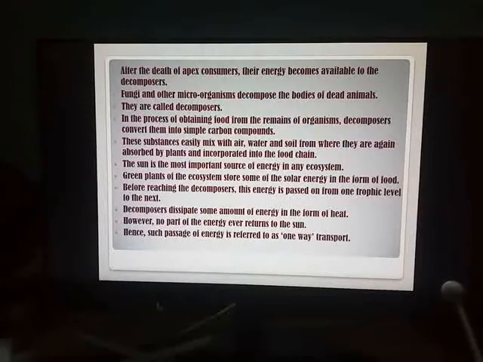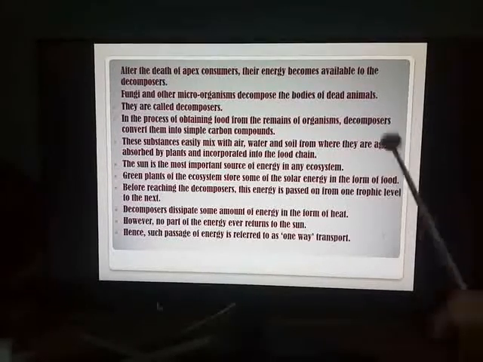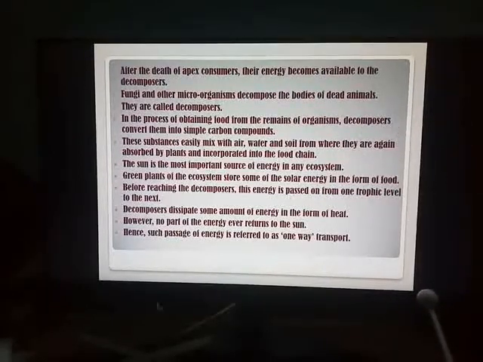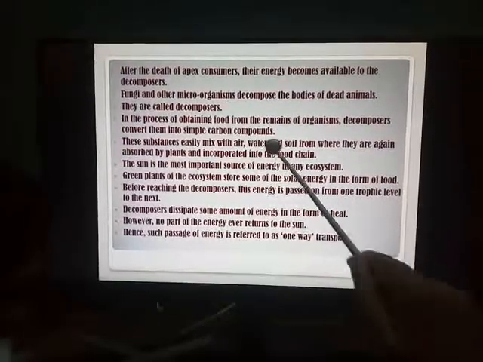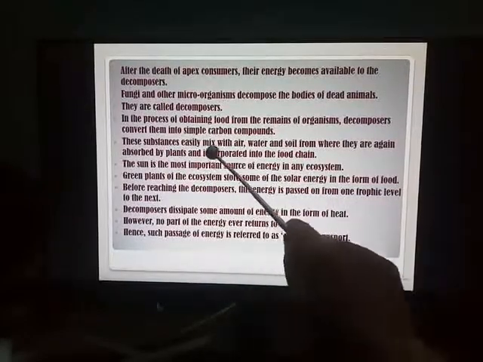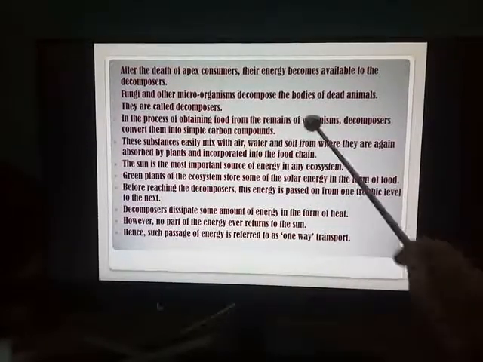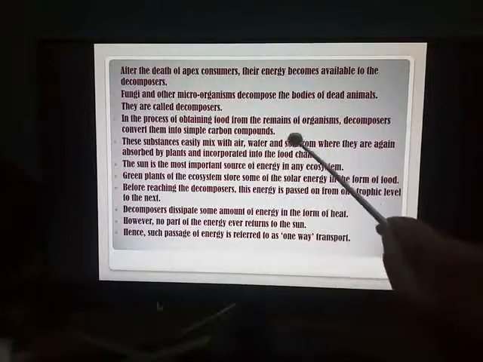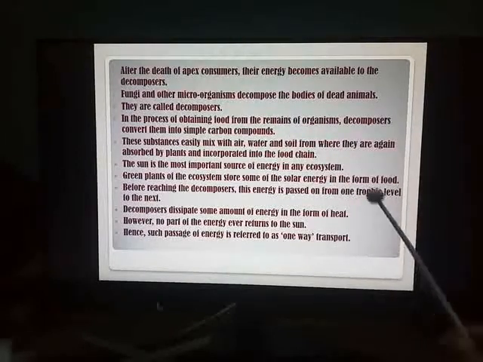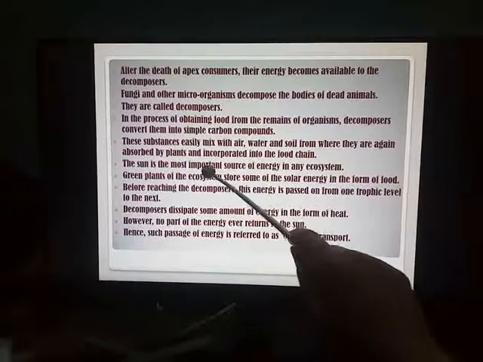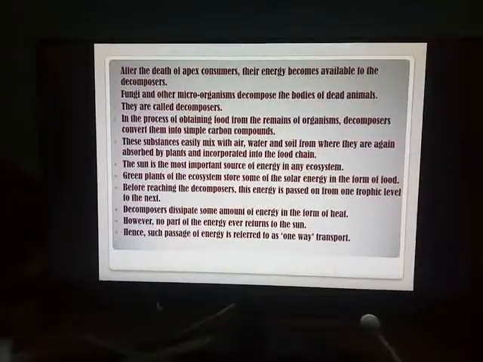Their main source of food is obtained, their nutrition is obtained by decomposing the dead bodies of animals. Hence the name, they have derived the name decomposers. What happens when the decomposers decompose the dead bodies? They convert the complex energy into carbon compounds which easily mix with the air, water and soil. They can mix in the air, they can mix with the water during the rains and soil automatically, from where they are again absorbed by the plants and incorporated into the food chain.